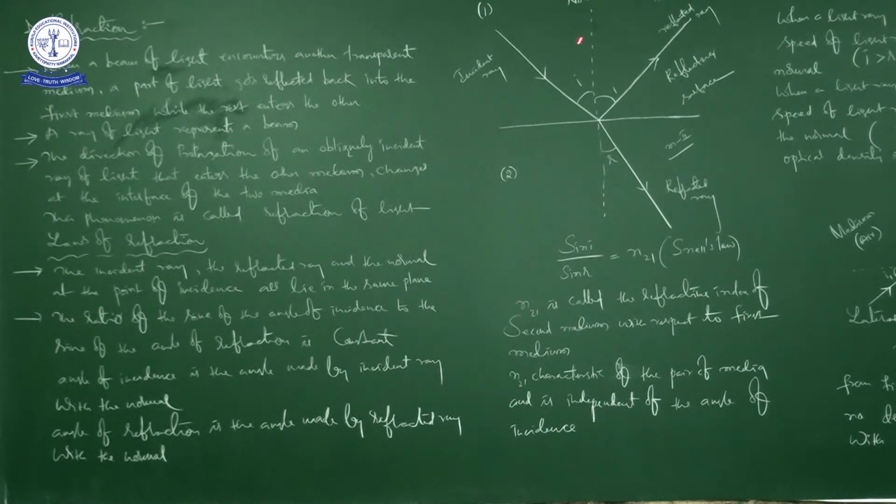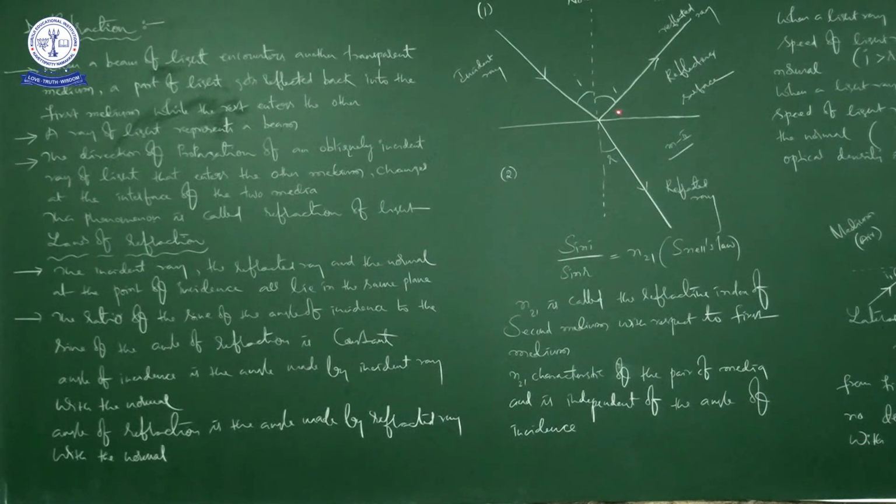As I told you at the beginning of this chapter, light is a form of energy. Light is a form of invisible energy. So when it is like an energy packet, with a certain amount of energy, from this energy a certain part will go in the form of reflection, and a certain part will go in the form of refraction.